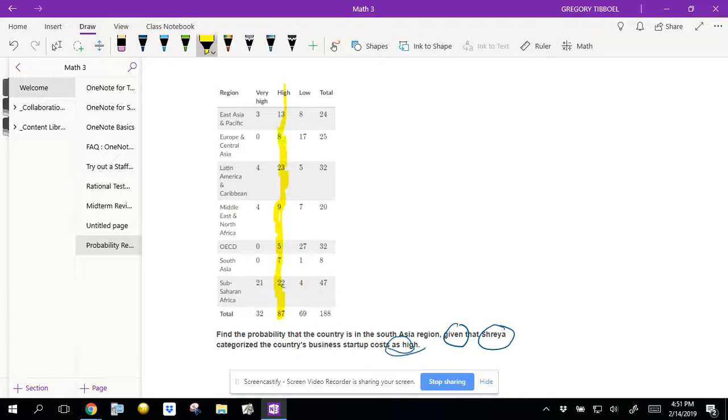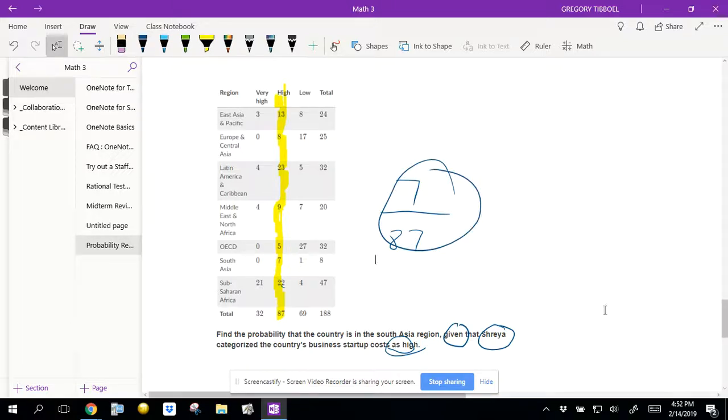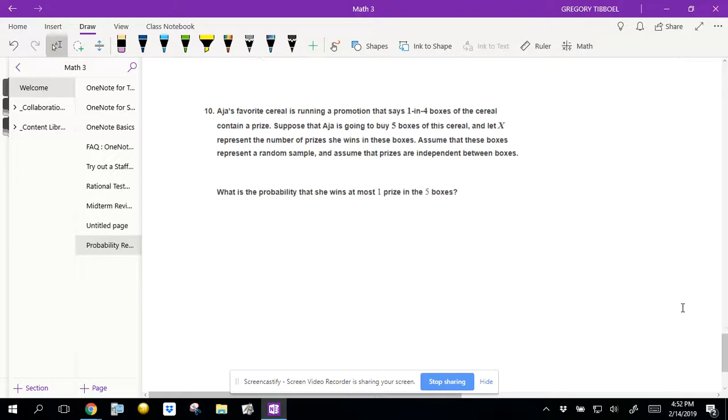We're changing the population. So now they say, what's the probability the country is in Southeast Asia? All right, well, once I'm focused on this, how many of the Southeast Asians are in this column? Well, 7 of them are. So probability is 7, and then out of the population, well, again, we don't care about the entire 188. We're only looking at the given component. So 7 out of 87, and that is my answer. All right, so that one's not too bad, right? If we know what we're looking for.